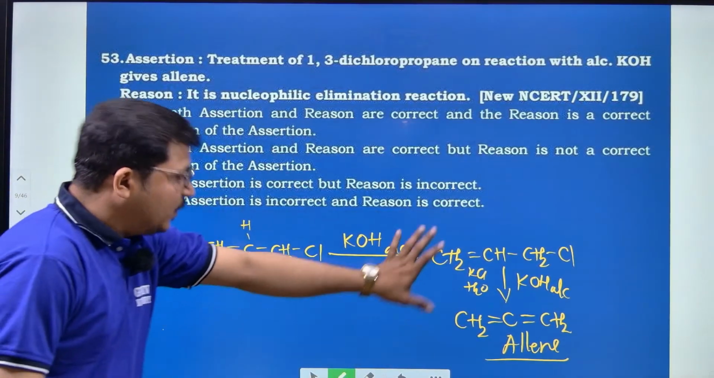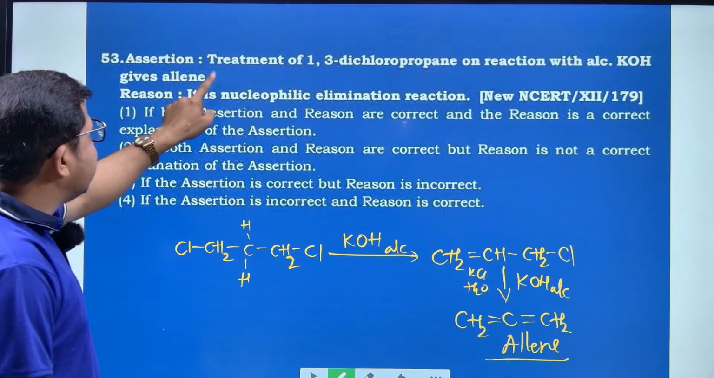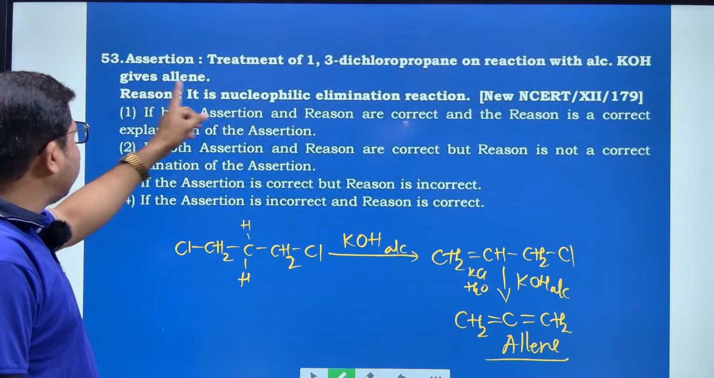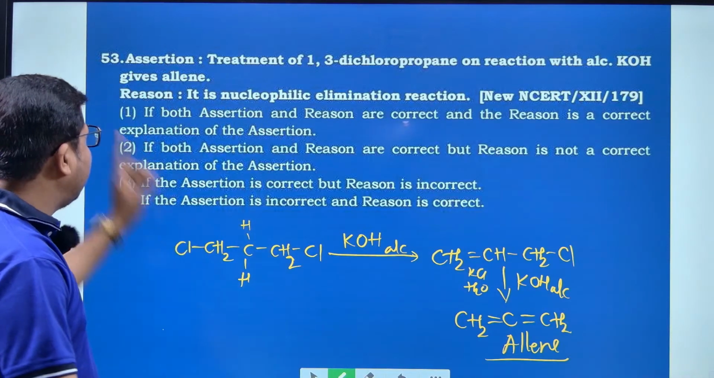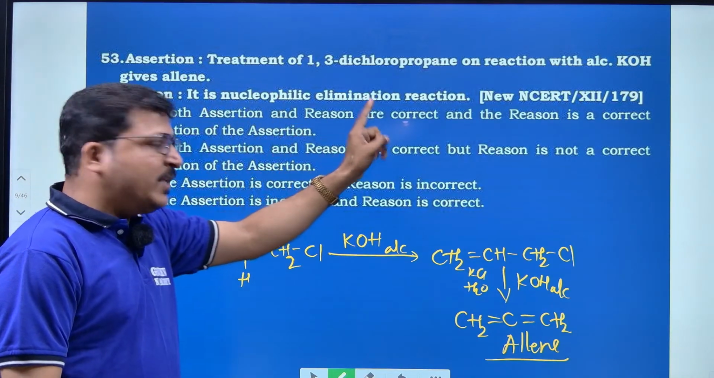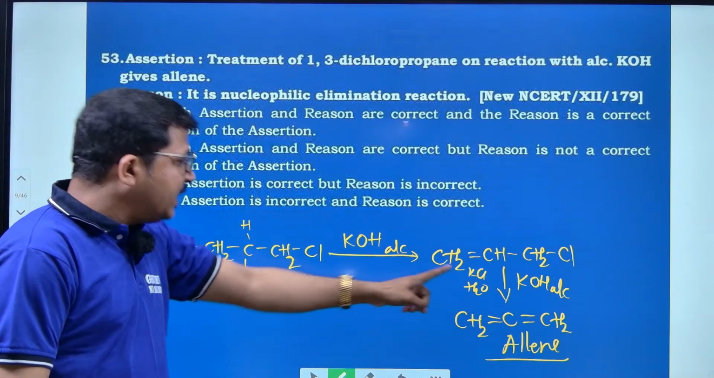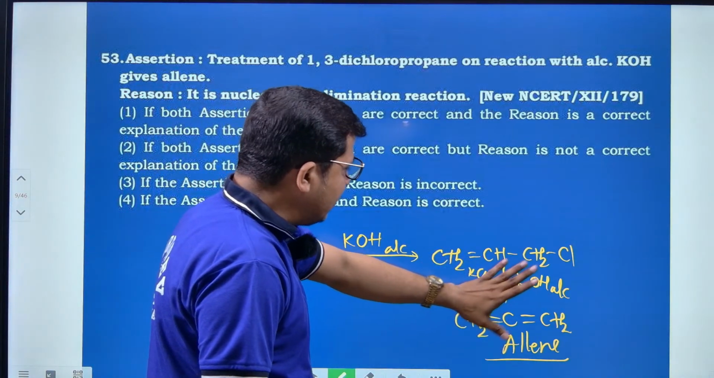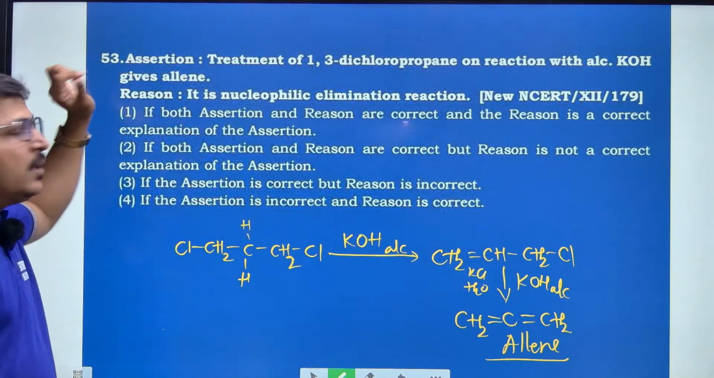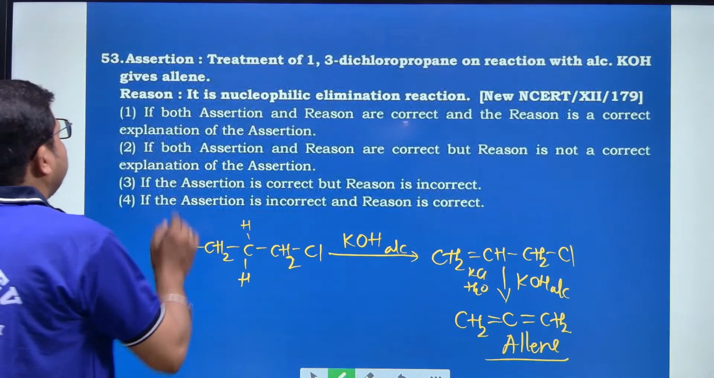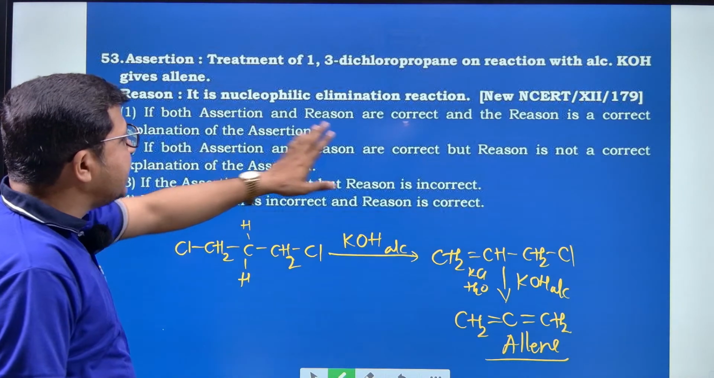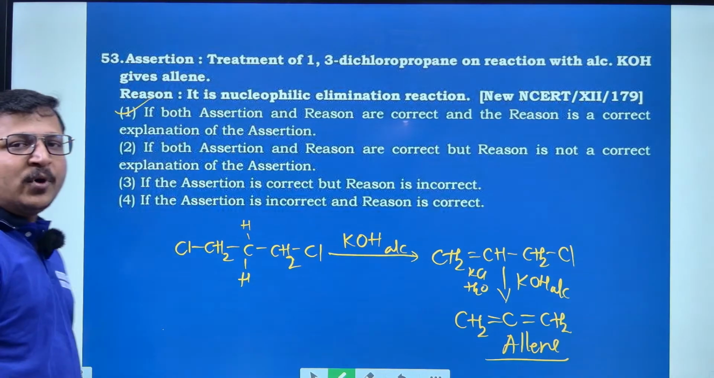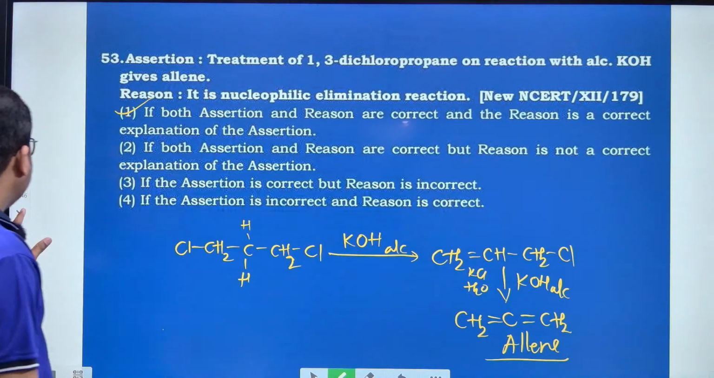Right? So from the first point, the treatment of 1,3-dichloropropane on reaction with alcoholic KOH gives allene. Right answer. Then it is a nucleophilic elimination reaction. Exactly correct, because there will be elimination of Cl along with hydrogen. So this is a nucleophilic elimination reaction. Hence both assertion and reason are correct, and reason is the correct explanation of assertion. Option 1 is the right answer.